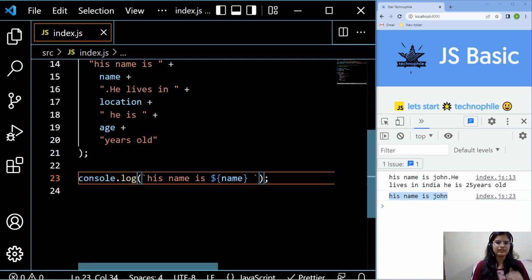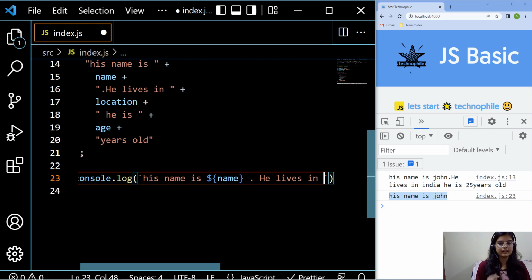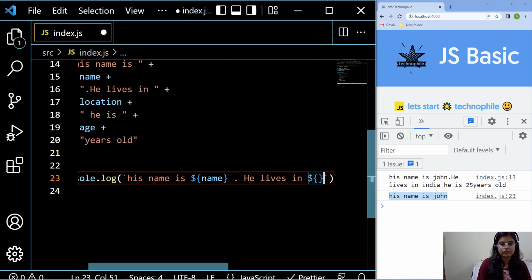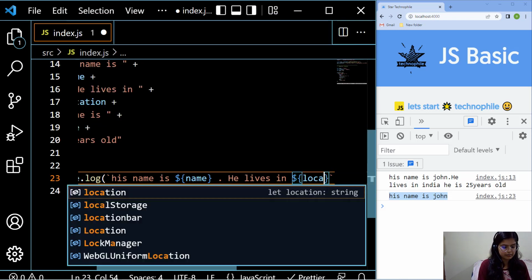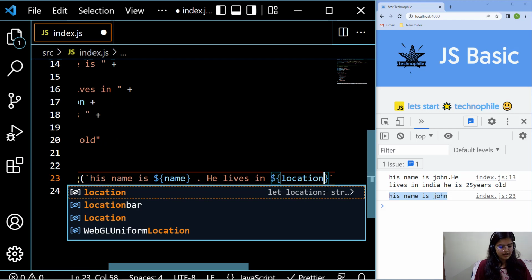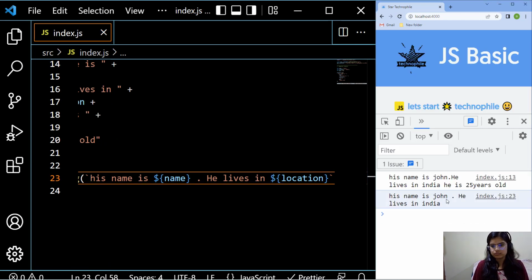Just like that, if I really want to continue as previously, "he lives in". Again, location is a variable. What I have to do is again give a dollar sign and put location in curly brackets like that. And again I save it. You will see that his name is John and he lives in India.